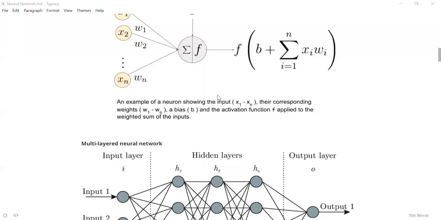And why do we need bias? That is because it has a mathematical implication. If you don't add bias, everyone knows this equation, y equals mx plus c, I guess. This is the equation of a linear line. What we are trying to achieve is the same. Here x is the input, m is the weight kind of thing, and c is the bias parameter. If you don't add c, every line has to go through the origin, which is not always possible.